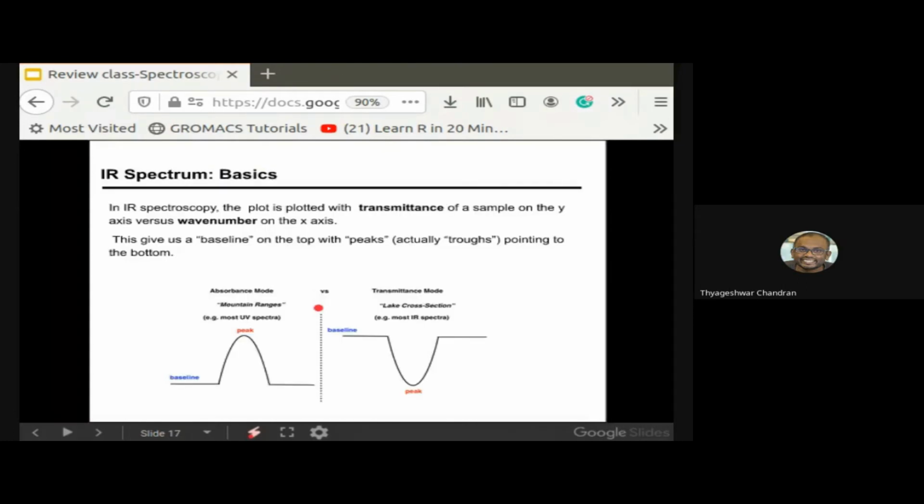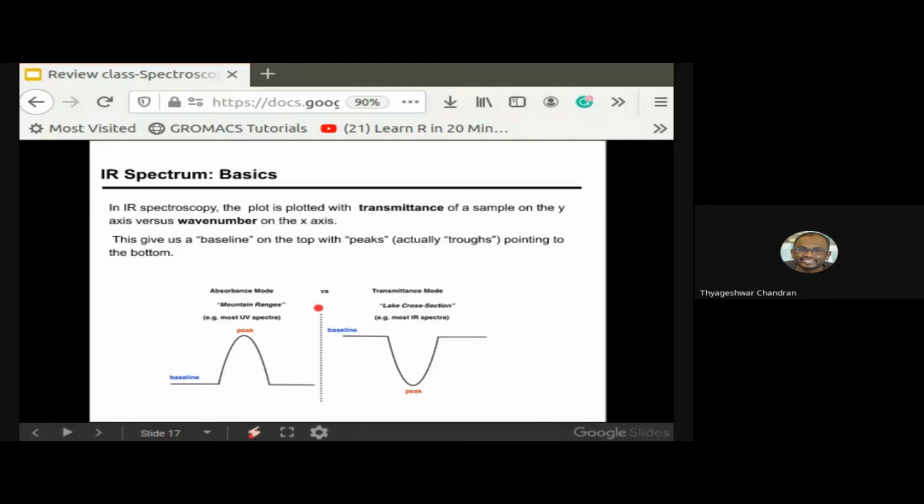In IR spectroscopy, the plot is between the transmittance versus the wave number. The wave number is nothing but the inverse of lambda, and its unit is centimeter inverse. This is a new term which we introduced for our own convenience, because it is easier to relate energy directly with the wave number.